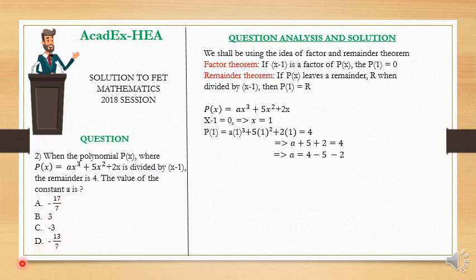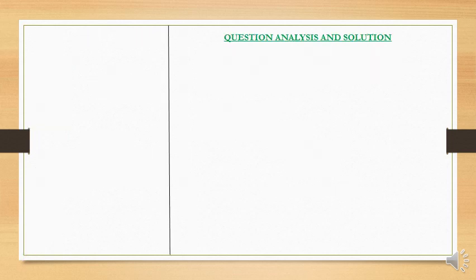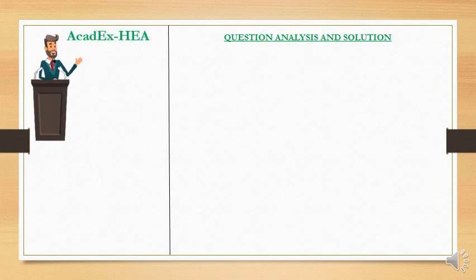Simplifying this, we get a to be 4 minus 5 minus 2, and we have that a is equal to negative 3. Hence, we can conclude that option C has the correct answer, where a is negative 3. We proceed to the next question.